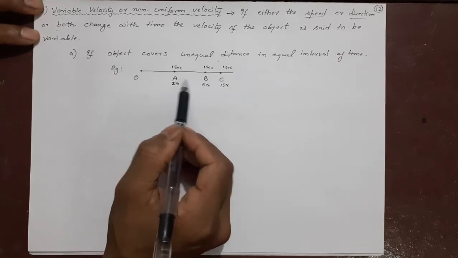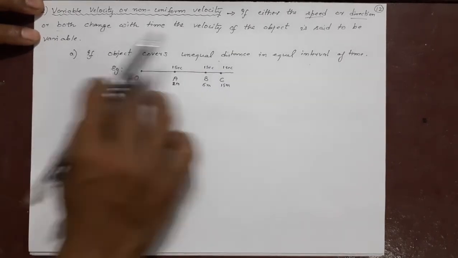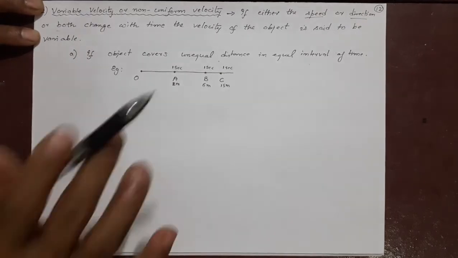2 meters, here it is covering 5 meters, here it is covering 15 meters. So this is a clear case example of non-uniform speed and non-uniform velocity also.